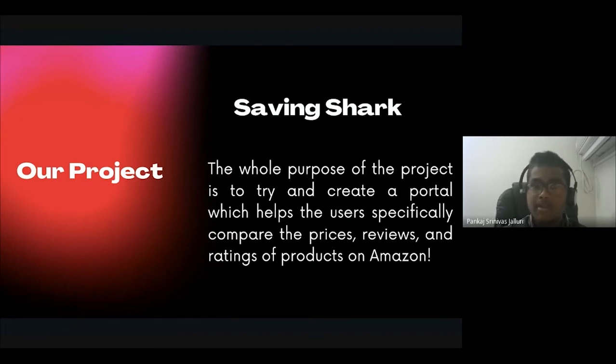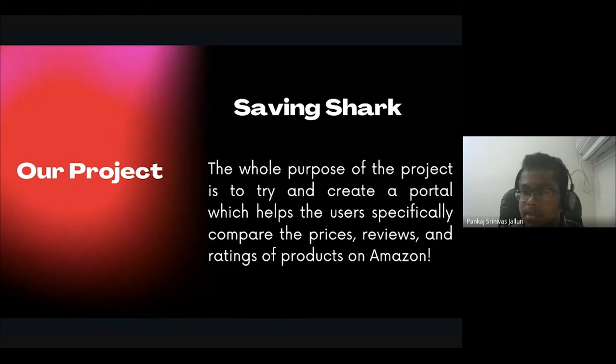Personally, when I was searching for a laptop, I had to search a lot of websites. Even though both laptops have the same specs, what really makes a difference is what the user thinks. So I needed a good place to get the ratings and reviews. That's why this project comes, Shaving Shark. It's going to find the better deal and get all the reviews, ratings, and everything from Amazon, and put it on the same page. So it's going to be easier for us to decide.